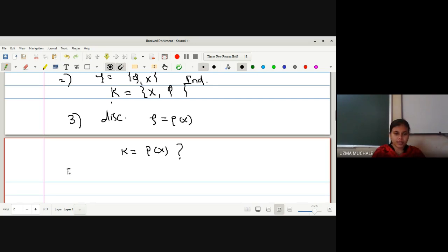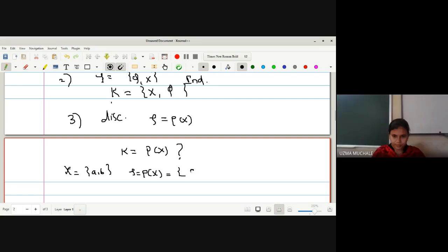Okay, let me go for a simple example. Let X be equal to {a, b}. We will take a smaller set, and let tau be equal to the power set of X. That means we are in the case of a discrete topological space. Can anyone tell me what tau will be in this case if I am writing it as a discrete topological space?